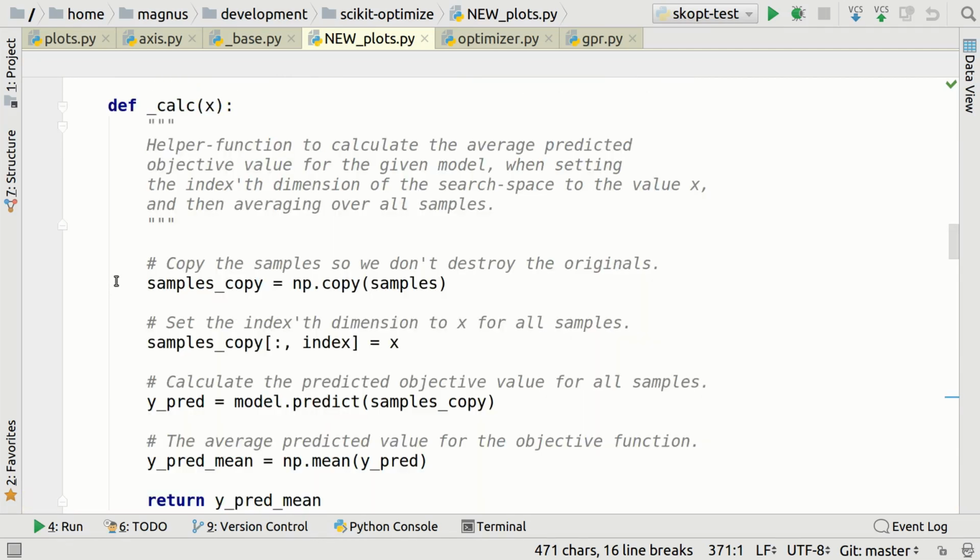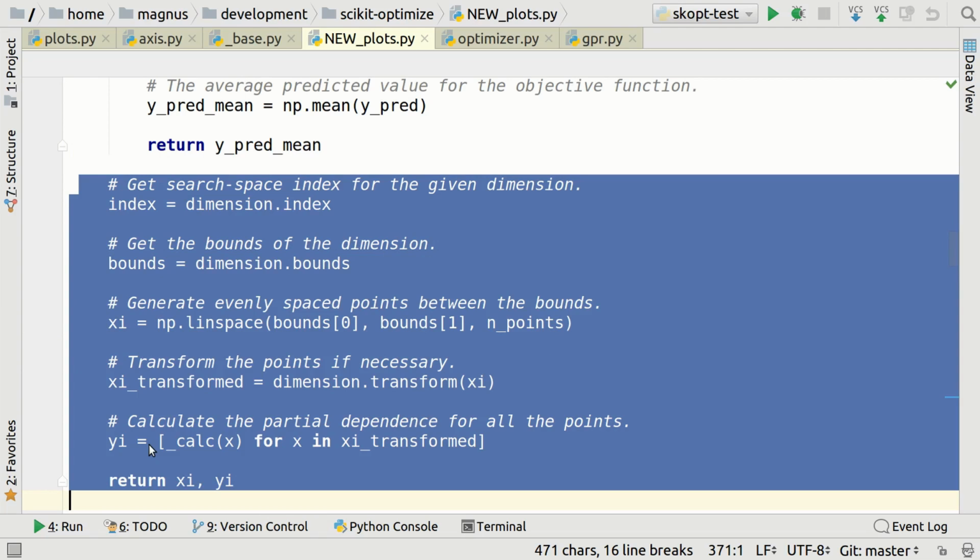And then the function that we're actually looping over does the following. And again, I explain what everything is doing, so you don't really have to understand the code unless there's a problem or unless you want to modify it somehow. All you have to do is read: copy the samples so we don't destroy the originals, set the indexed dimension to x for all the samples, calculate the predicted objective value for all samples, and then we get the average predicted value for the objective function, and then we return it. Personally, I think this is a lot simpler. This is something you could understand in 5 minutes, whereas the other one probably took me some hours to figure out what the hell it was doing.